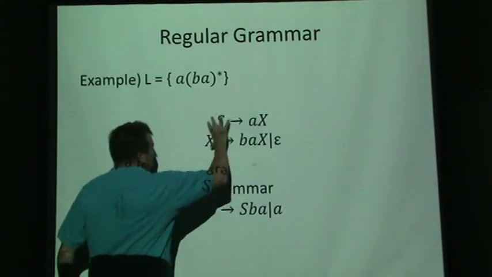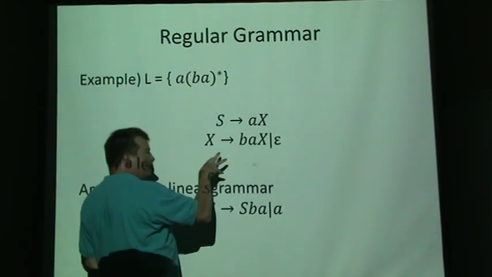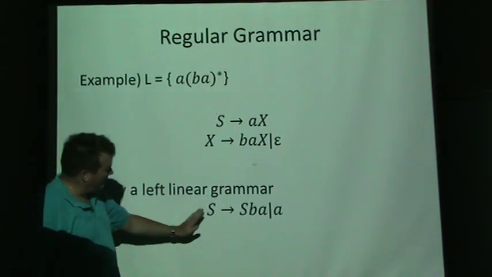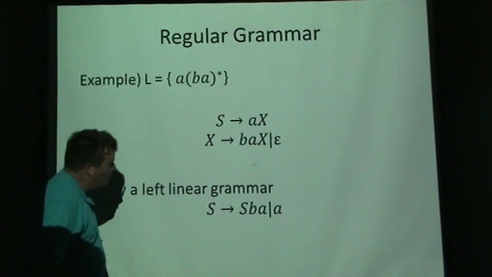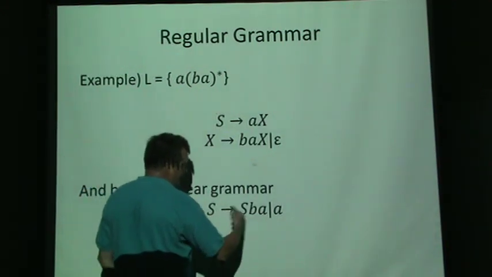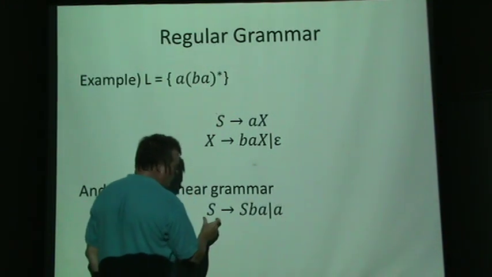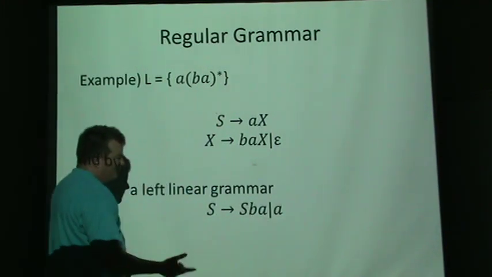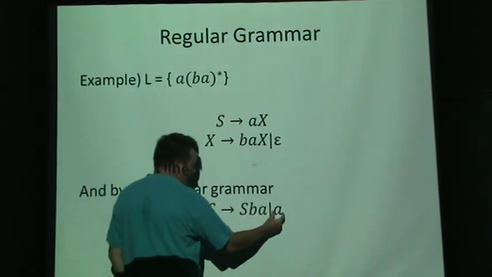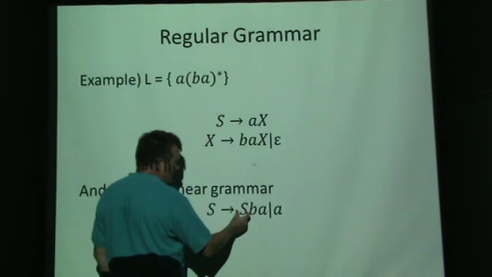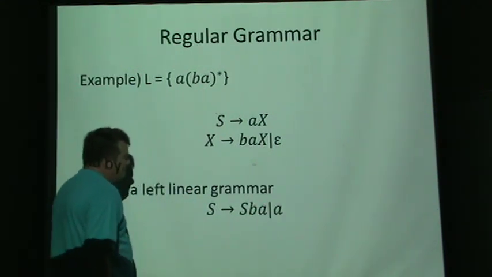So this is the intuitive way of looking at the picture and writing the grammar. But we could consolidate it into a one-line grammar. We could say we start with a word, and it's either an A or something acceptable followed by a BA. And the only thing acceptable would ever be an A or a BA with an A with a BA, and then this could become an A with a BA again.